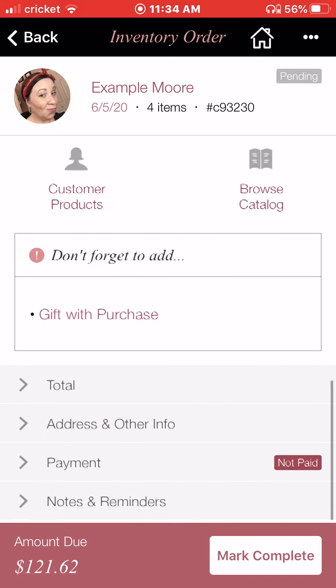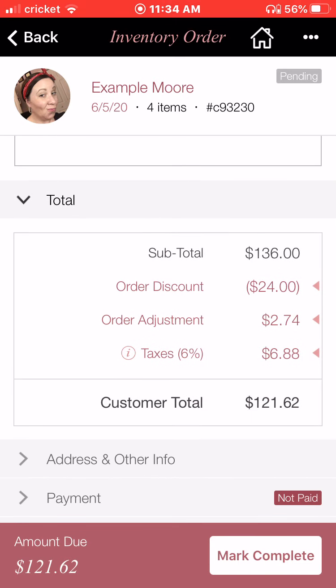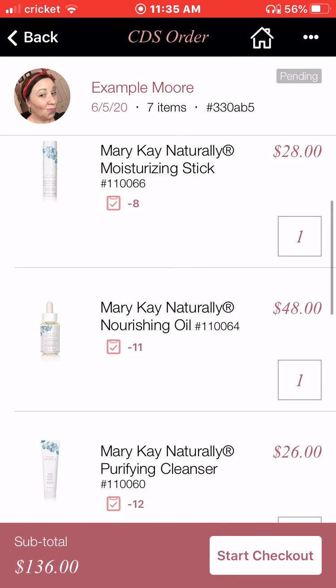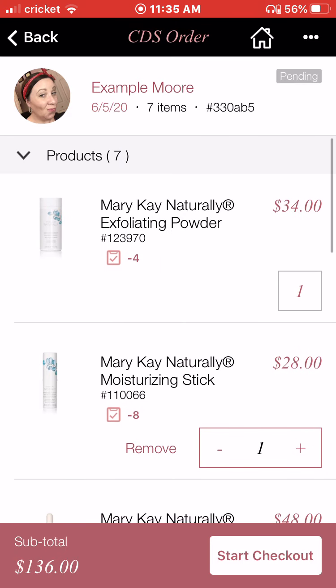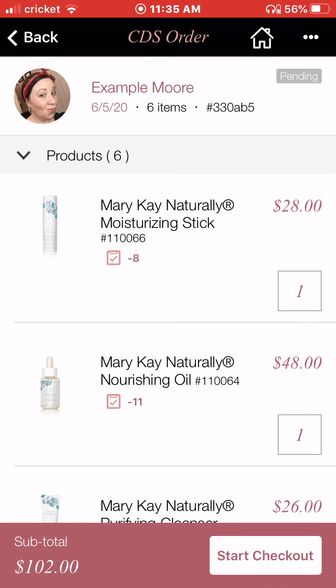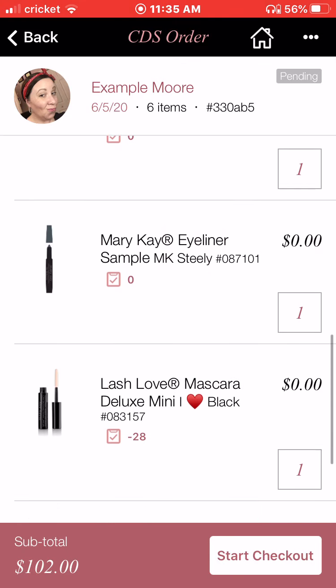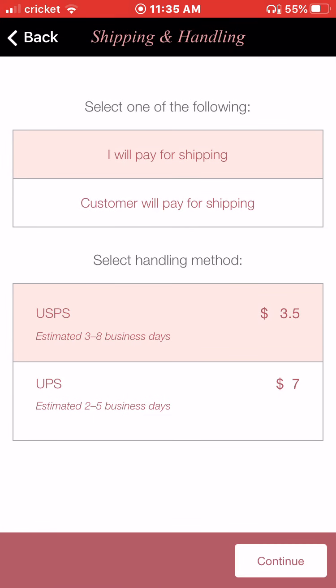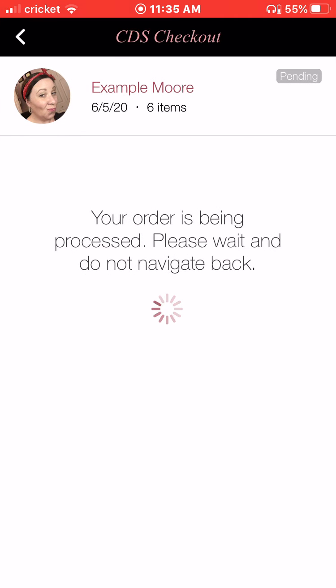Okay. This one accurately reflects what I charged her, right? But then I'm going to go into my CDS order and I'm just going to be sending her everything but the exfoliating powder. So I'm going to remove that because these are the three things that she doesn't have on hand. Guess what? When I go in and I start doing my checkout, I make sure when I get to the pay screen that I make the discount 100%. Okay, that's important.